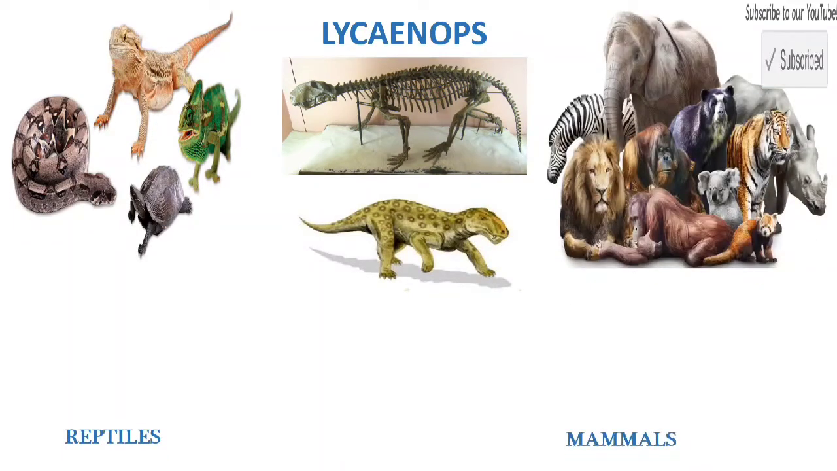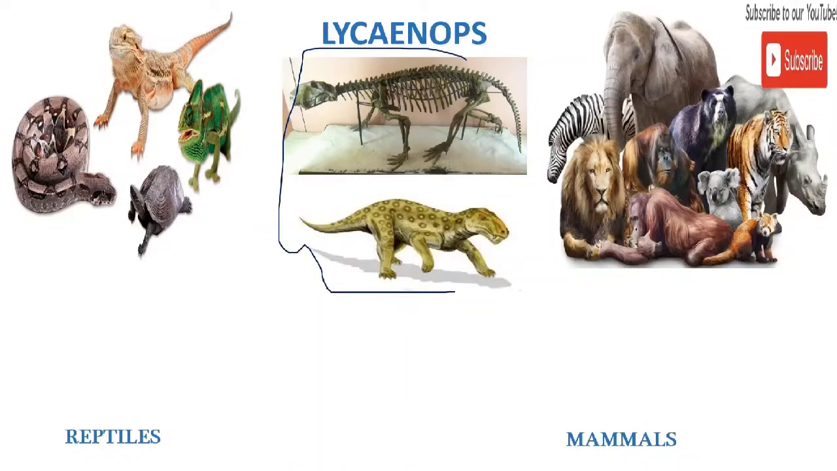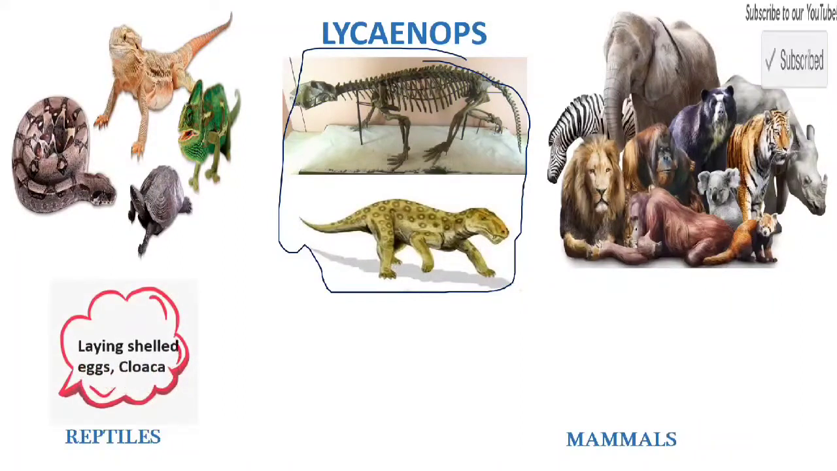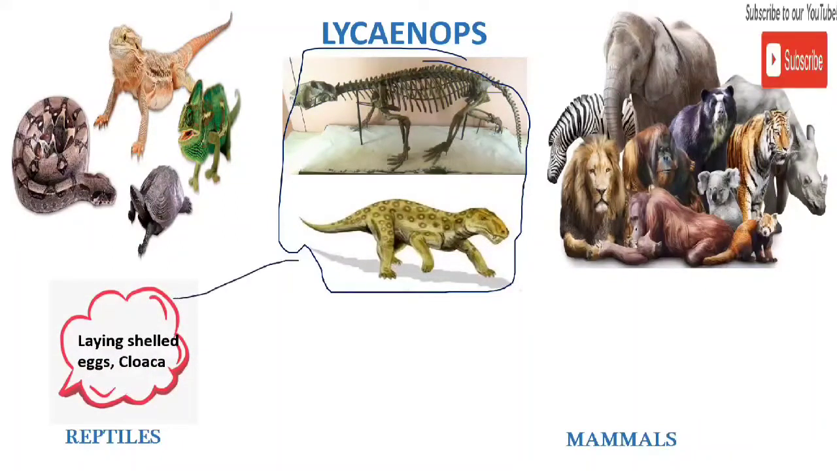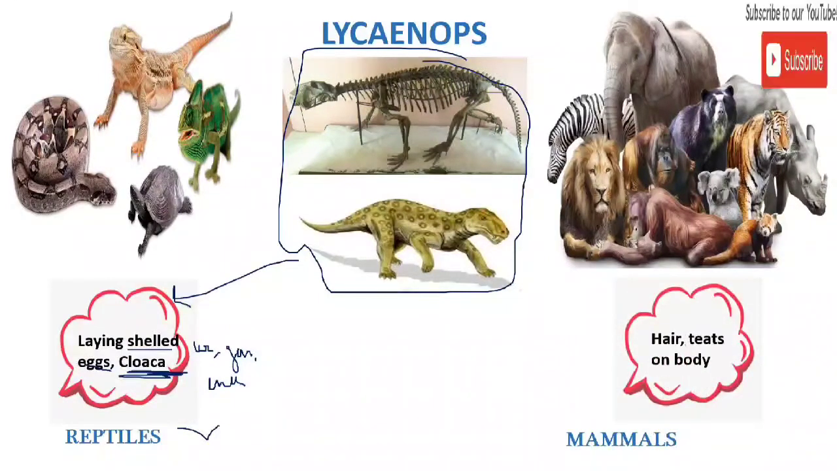Here you can see the fossil of Lycaenops and the picture an artist has made. The characteristics showing like reptiles are that it lays shelled eggs, which is a characteristic feature of reptiles, and it has a cloaca. What is a cloaca? Cloaca is the single opening for the urinogenital system, for urine and the genital system, and for the intestinal system. So it is present in reptiles, it is not present in mammals. So this is a characteristic feature of reptiles, and in mammals it is showing here.